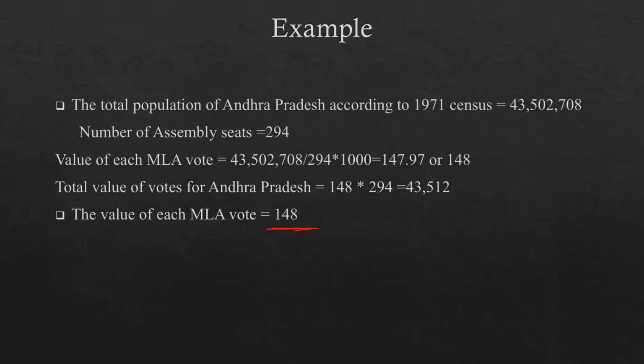So the total value of votes for Andhra Pradesh state, that is for all 294 seats, is 148 into 294, which is equal to 43,512. So we have calculated the total votes for Andhra Pradesh state. Like that we can calculate the total votes for all the remaining states.